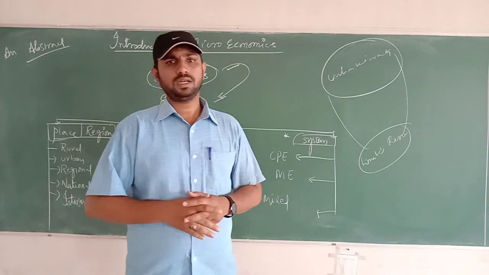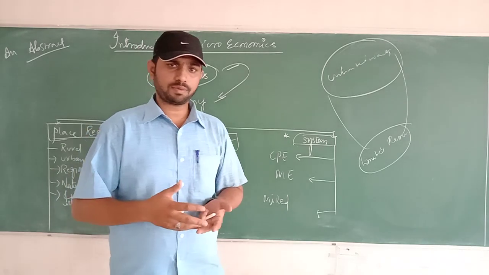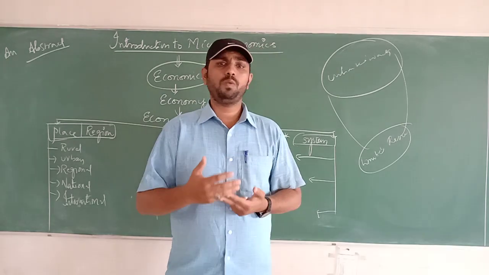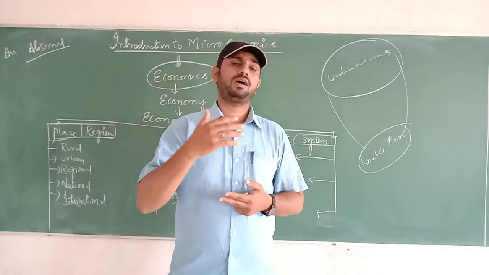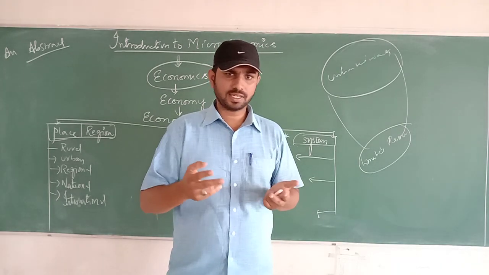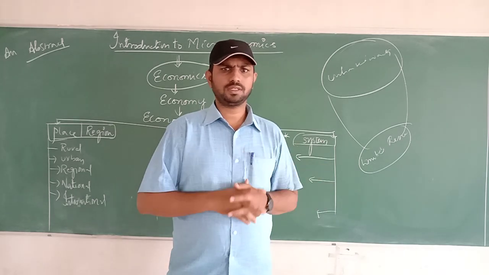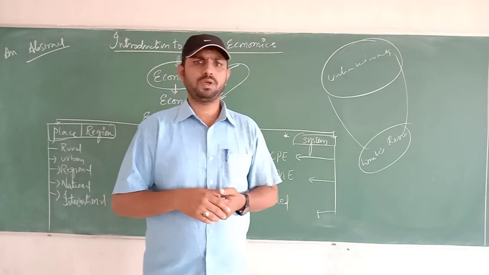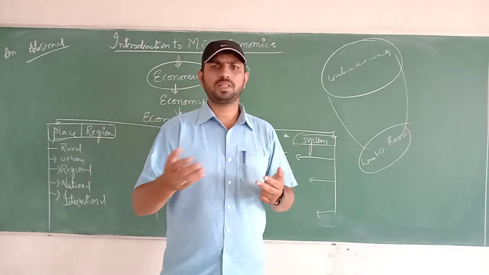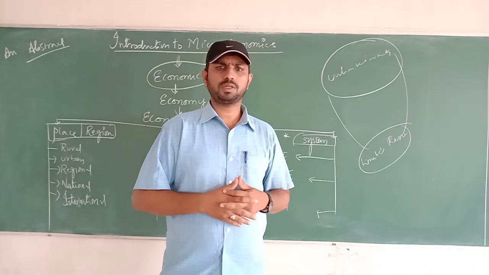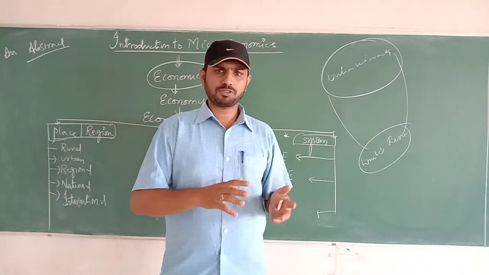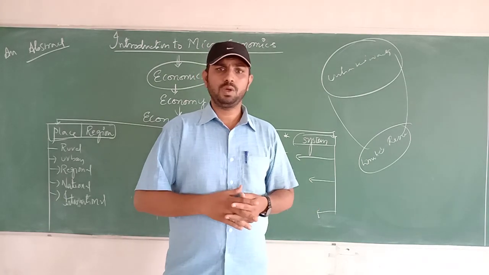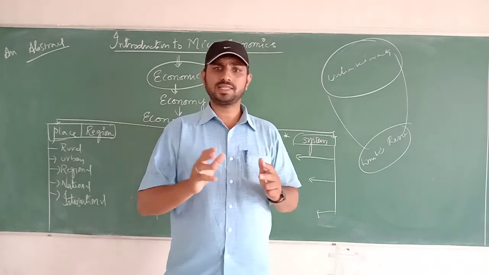When it comes to how to produce, that is the second basic fundamental problem of each country, which deals with the techniques of production. There are two techniques, which you already know. The first one is called labor intensive, the second one is called capital intensive. Labor intensive means labor usage is more in the production activity than machines. Capital intensive means robotics or machinery and capital equipment are used rather than men.